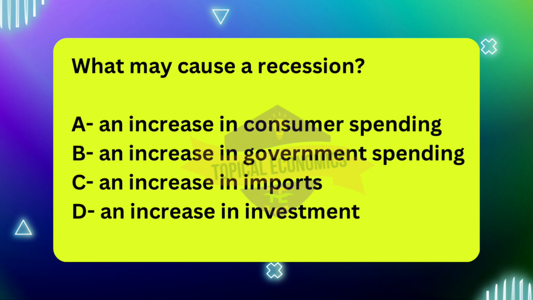Similarly to consumer spending, an increase in government spending generally stimulates the economy, particularly during economic downturns. Governments often increase spending during recessions to boost demand, create jobs, and support industries. This can help prevent or alleviate a recession by providing much-needed economic stimulus.